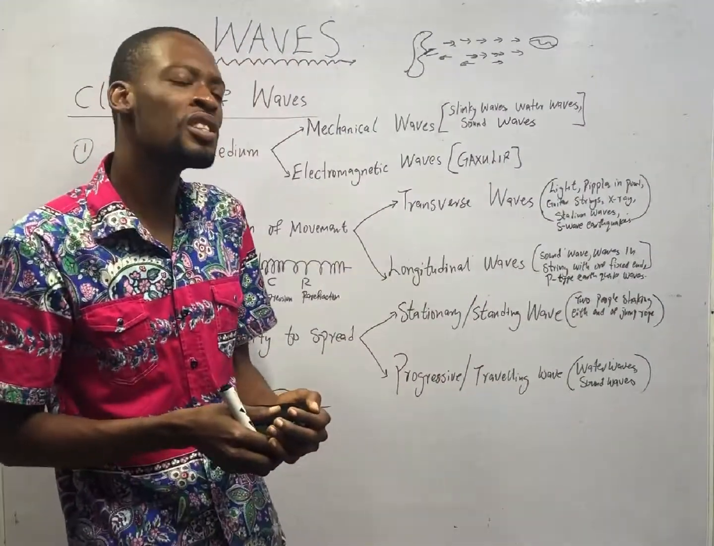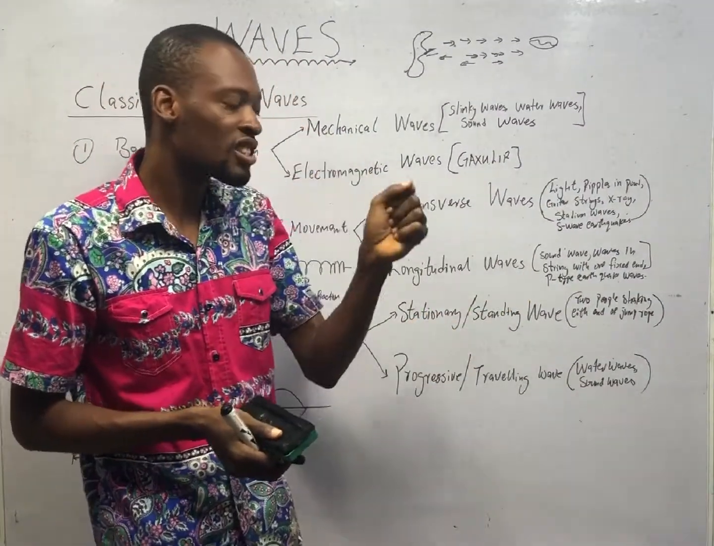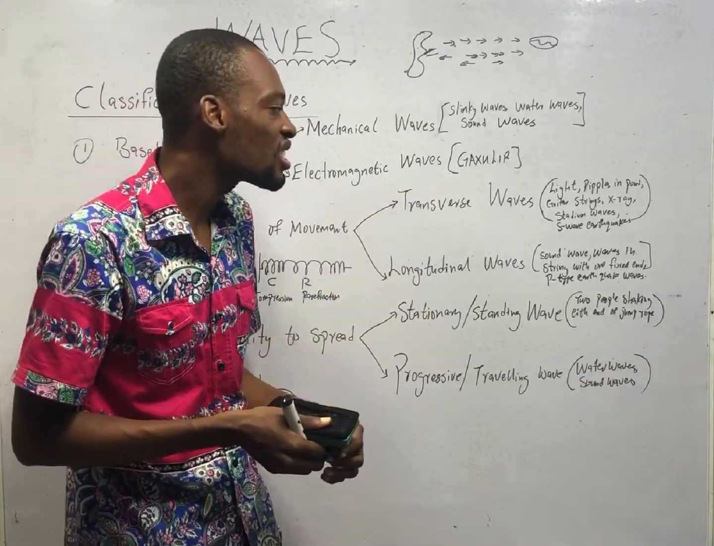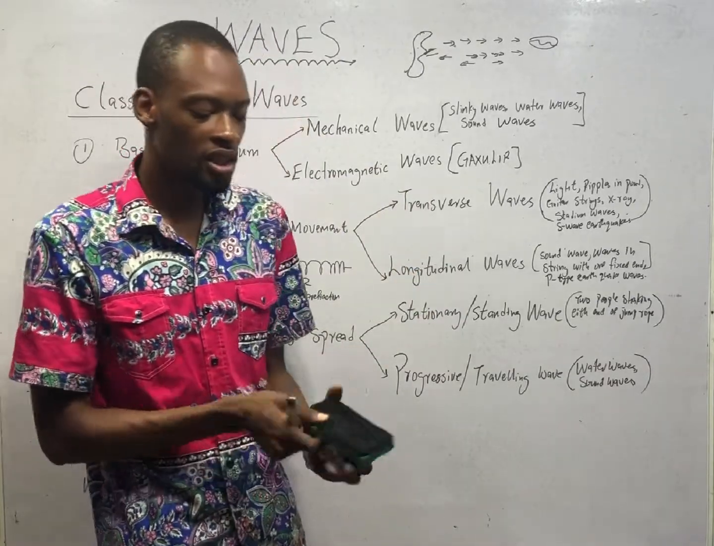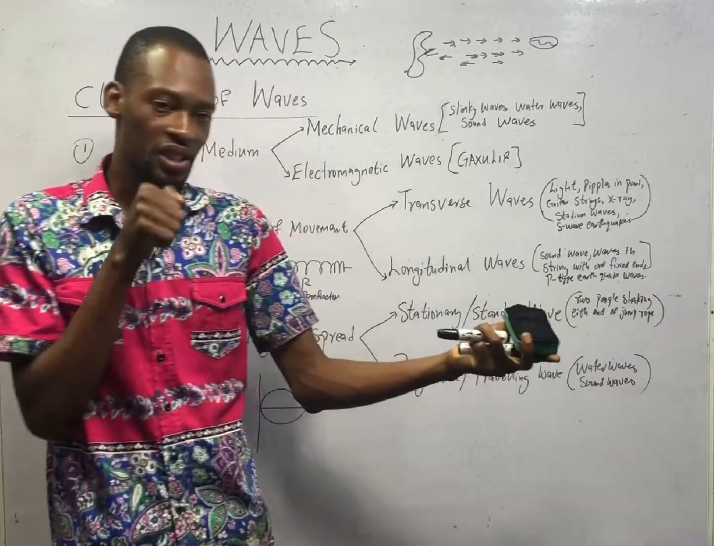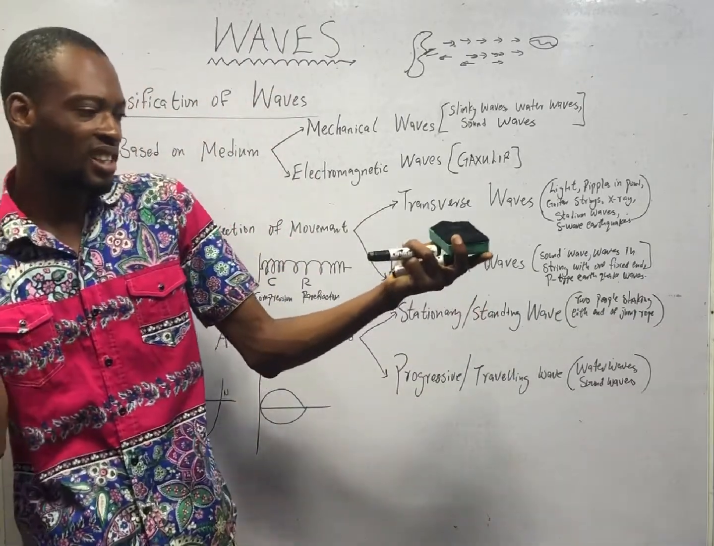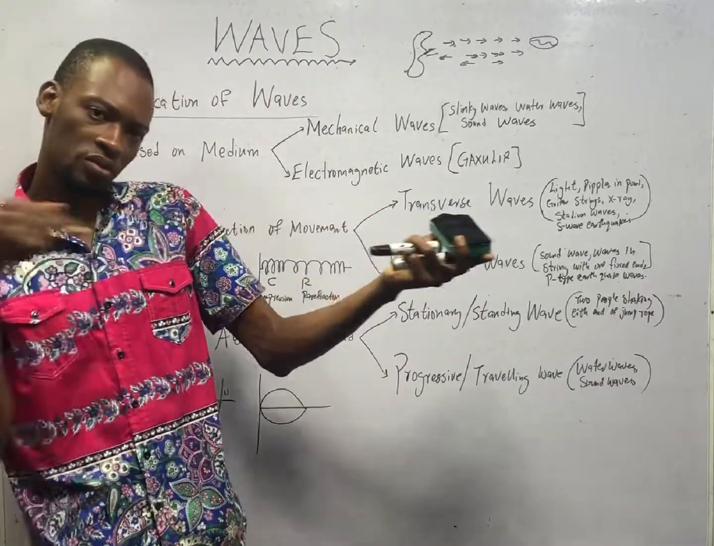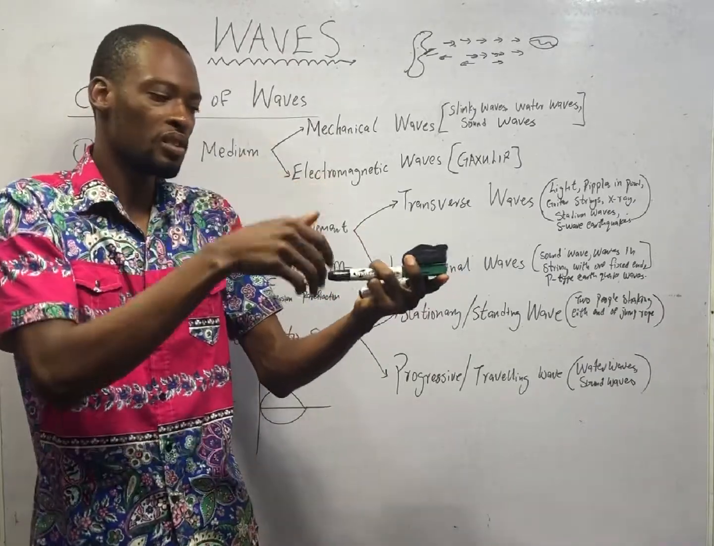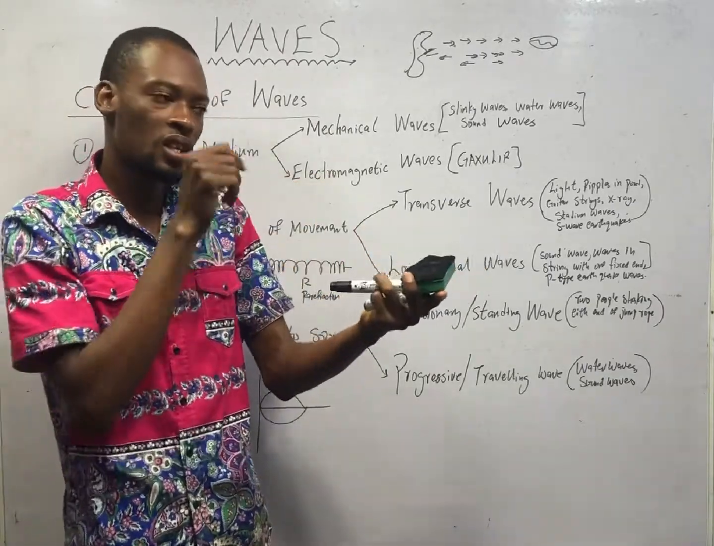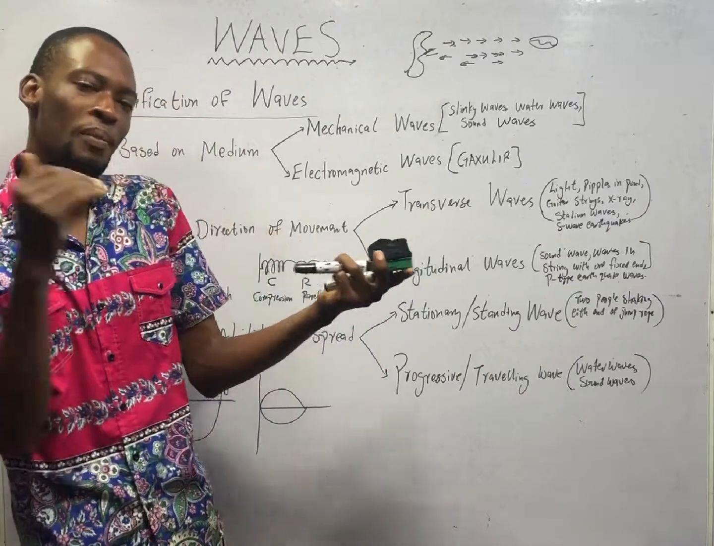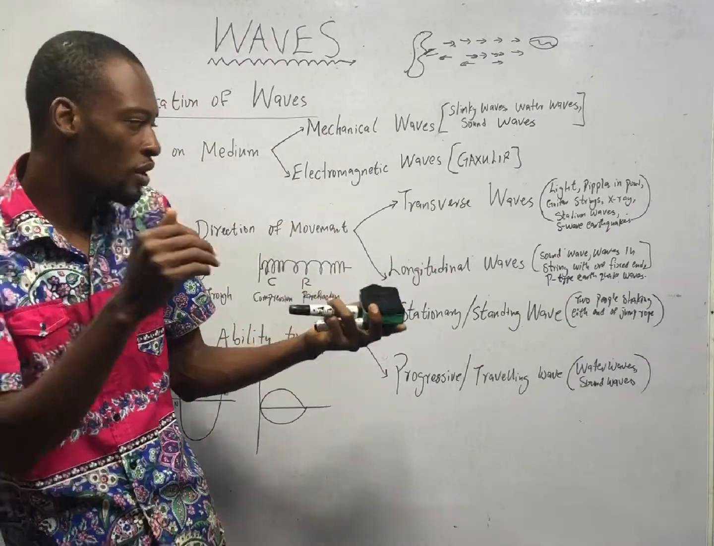Examples of longitudinal waves are sound waves, like I just explained. Waves in a string with one end fixed. If there is a string here and one end is fixed, as you vibrate, you notice that it moves to and fro. It doesn't oscillate up and down because one of the ends is fixed. So the movement of the particles is parallel to the movement of the wave.